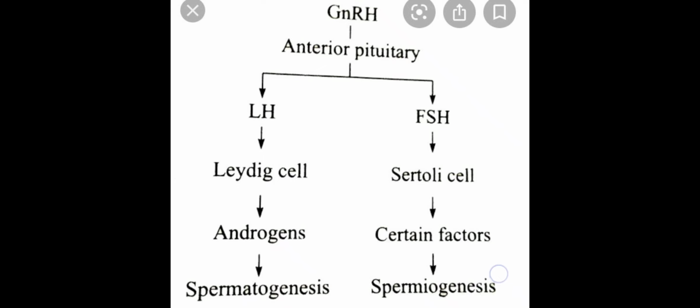The LH acts on the Leydig cells, and in turn the Leydig cells release the male hormone, testosterone, which brings about the process of spermatogenesis. On the other hand, the FSH acts on the Sertoli cells.